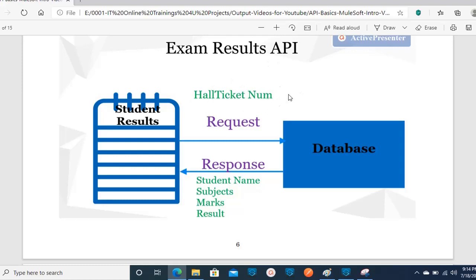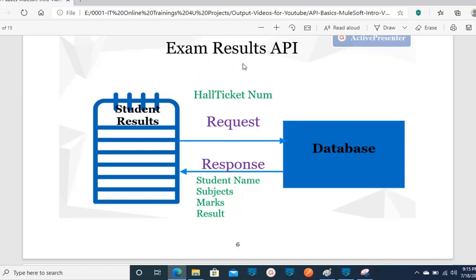Once you enter your hall ticket number and click enter, you get the results, right? It will send your student name, your subjects, the marks in each subject and the final result, whether fail or pass, all the details delivered to you as a web page. This is also nothing but one more API.